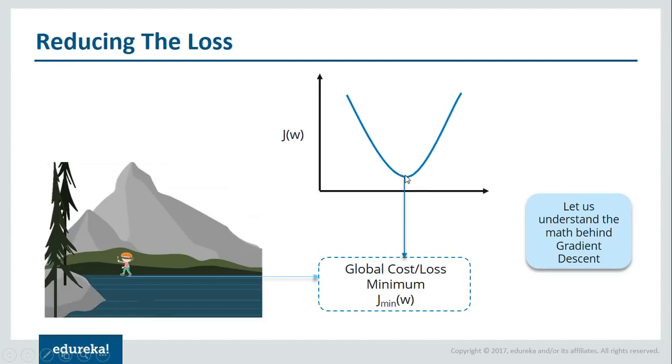Until we reach this particular point, we'll keep on updating the variables. And the moment we update the variable more, like if we make more changes to the variable, the error tends to increase. So we need to stop right there. We need to stop at that global cost/loss minimum. All right. So you need to first see whether, when you're increasing the variable, the error is increasing; if so, start decreasing it. Similarly, if the error is decreasing when you're increasing the variable, keep increasing. So just make sure that your computer reaches the global cost/loss minimum.